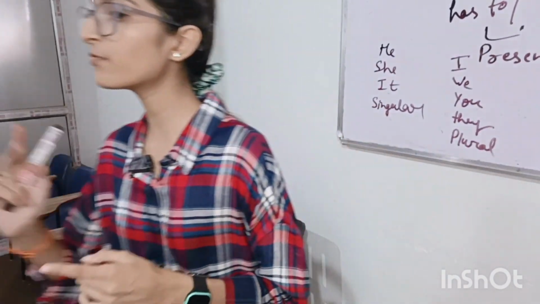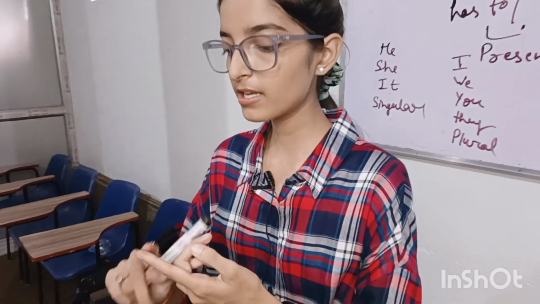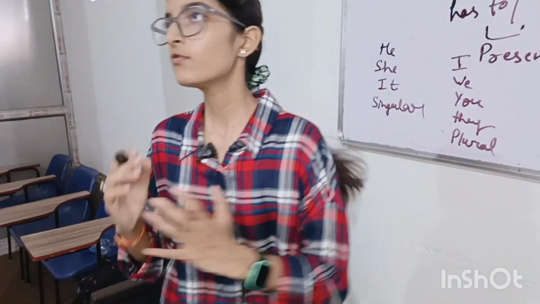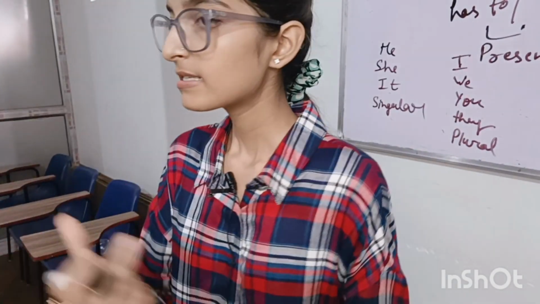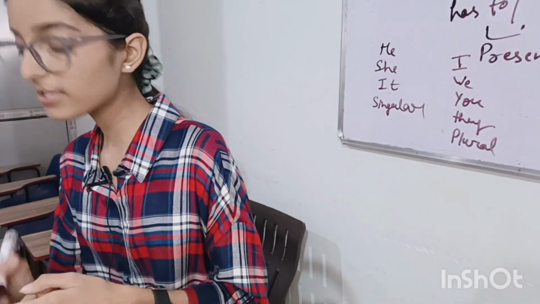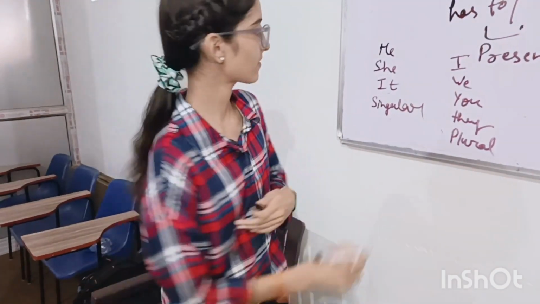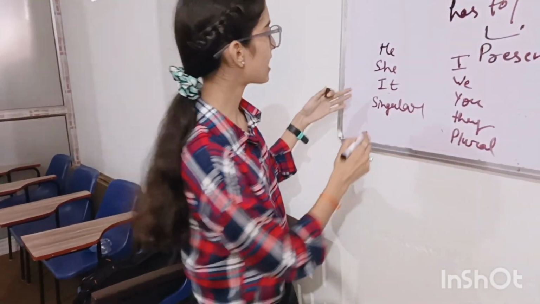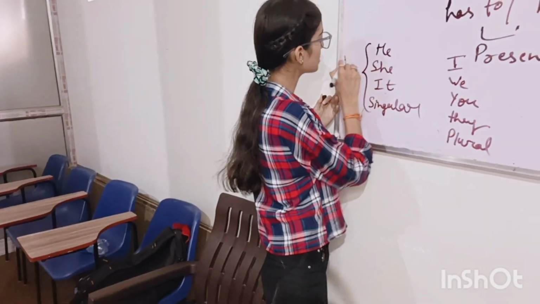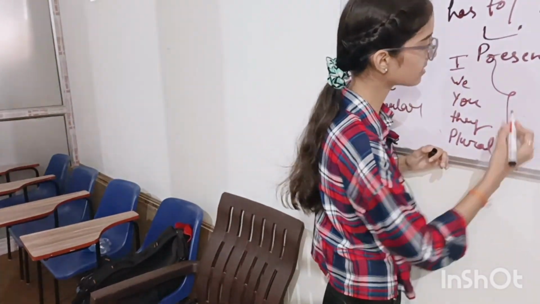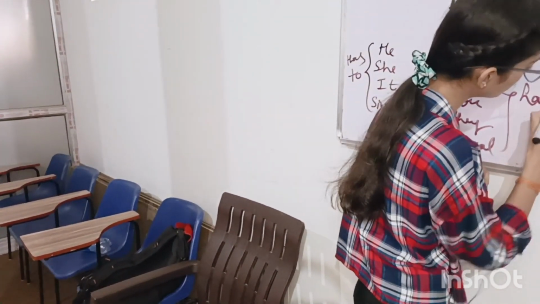When there is more than one person, when two persons are involved, then it is called plural. For example, Ram and Shyam, Sita and Geeta. Here there is more than one person, then it is plural. Is it clear? Okay. He, she, it singular के साथ singular we will use has to, and I, we, you, they plural subject, then we will use have to.